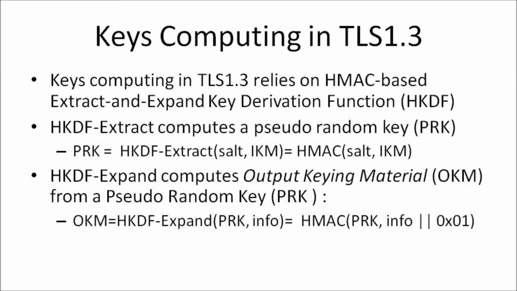HKDF-Extract computes a pseudo-random key, PRK, so that PRK is equal to HKDF-Extract of salt and IKM, which is equal to HMAC of salt and IKM. HKDF-Expand computes output keying material, OKM, from a pseudo-random key, PRK, so that OKM is equal to HKDF-Expand of PRK and info, which is equal to HMAC of PRK and info concatenated to 1.